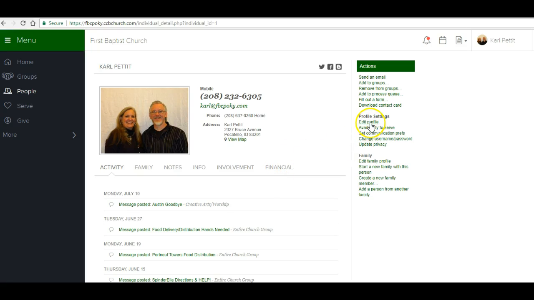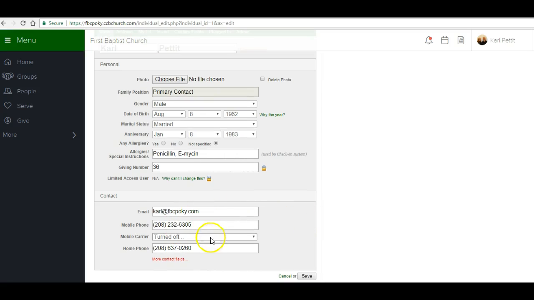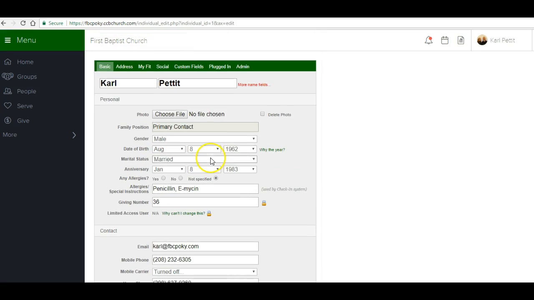But today we're going to click on Edit Profile. It will bring up these tabs up here, which we'll go through in a moment. Just check to make sure everything here is filled out as accurately as you can, especially a good phone number, a good email. And then if you've got kids, this area right here is really helpful. You'll already do this in children's ministry, but it's a cross-reference to the whole system. That helps us a ton.